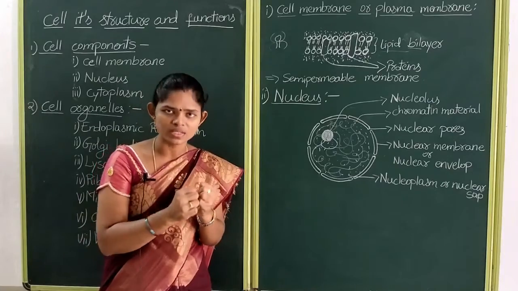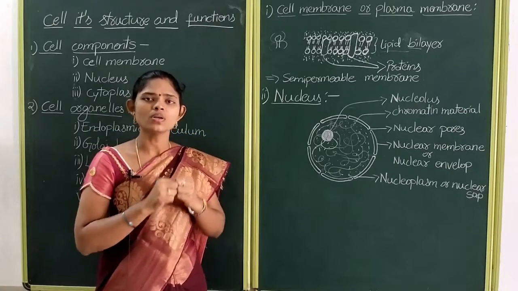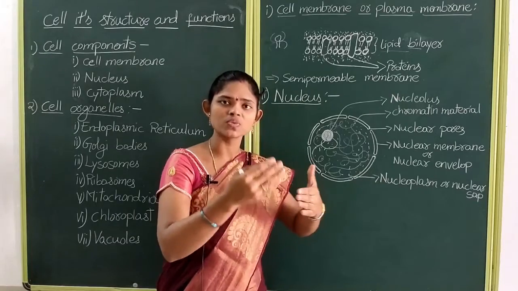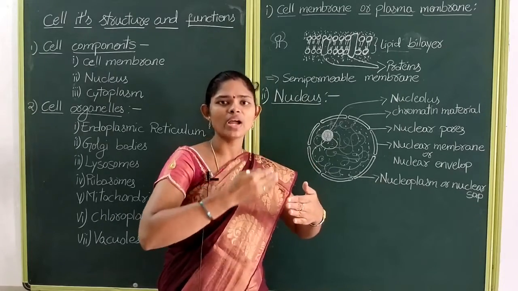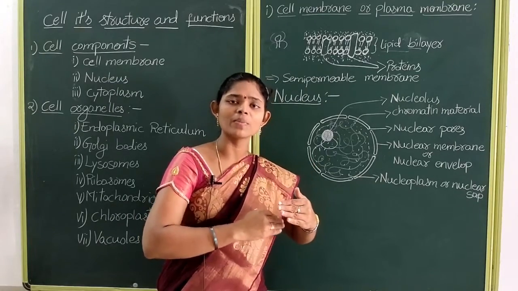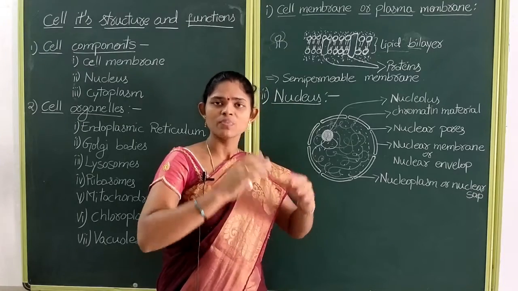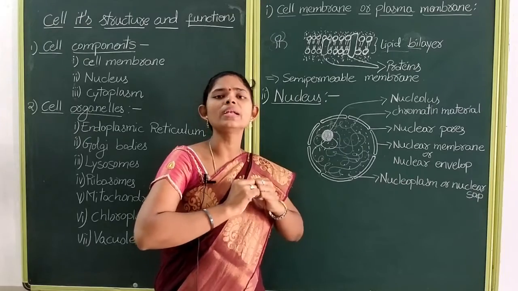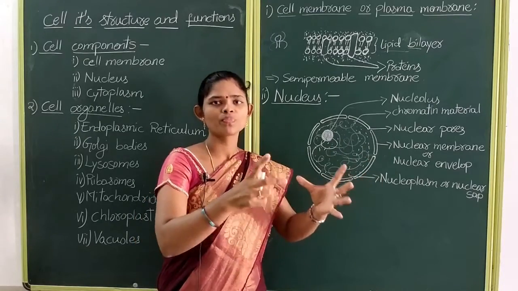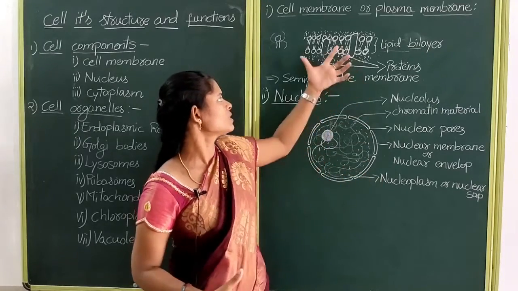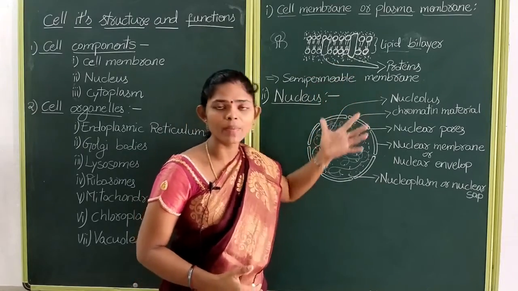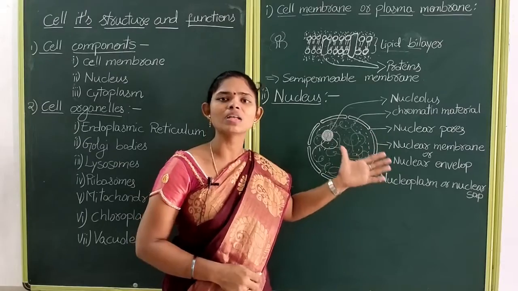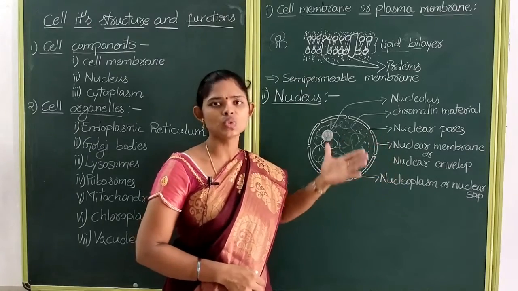It will shrink. If it allowed all the substances from the external environment into the cell, what happens? The cell may take a lot of water and burst. So the cell membrane acts as a semi-permeable membrane. It does not allow all the substances to enter.